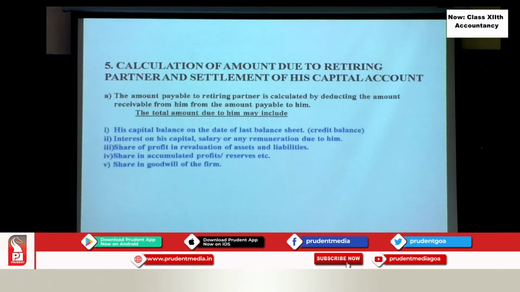Then his share of goodwill. Already we have seen that gaining partners are to be debited and the retiring partner is to be credited in the gaining ratio. So, this journal entry is passed in the gaining ratio. The retiring partner is credited with his share of goodwill, and his share of profit is something different. Suppose the partner retires in the middle of the year, then he is also supposed to get his share of profit in the firm's profit up to the date of retirement. How do we calculate? Taking into consideration the period from the last balance sheet till the date of retirement.